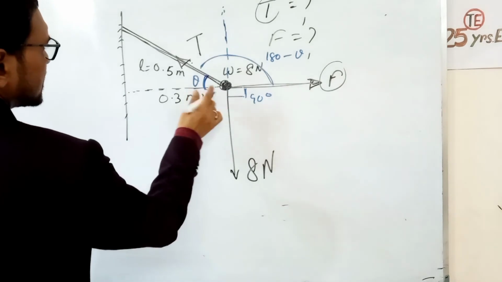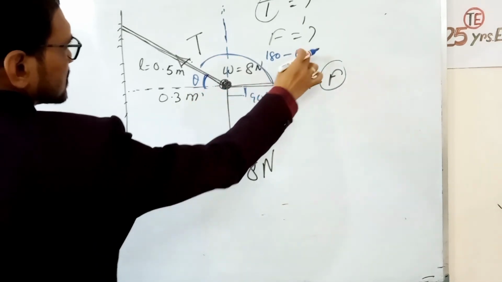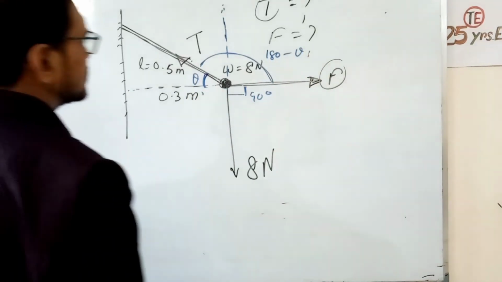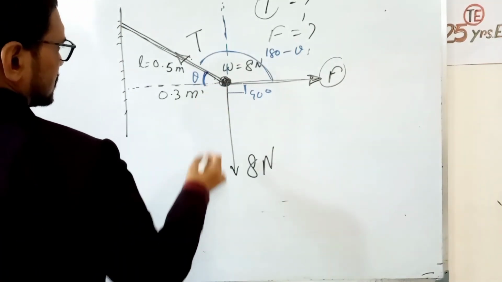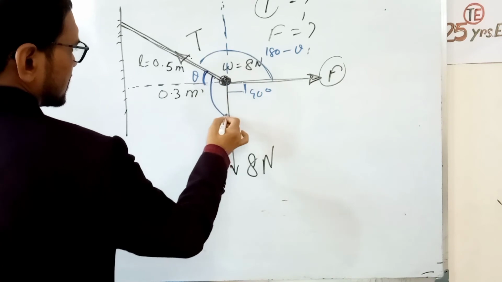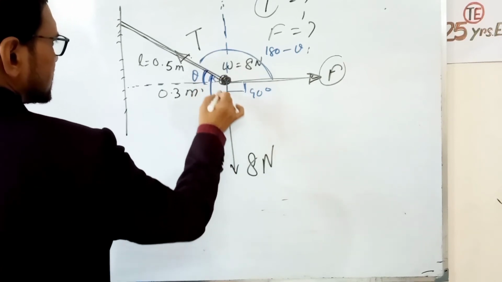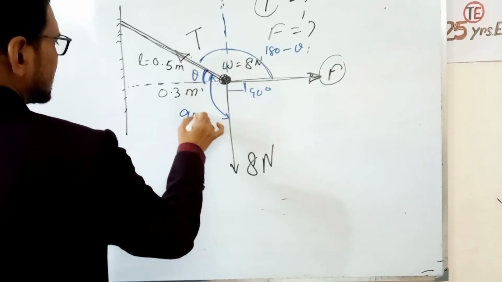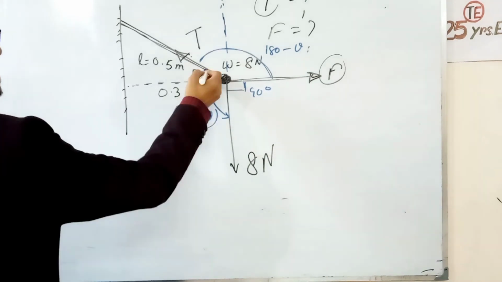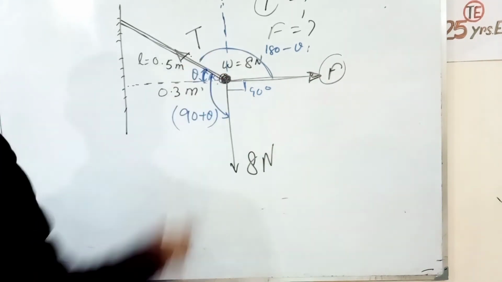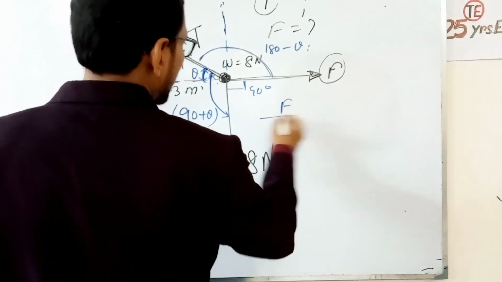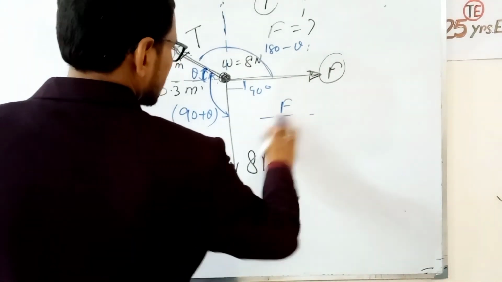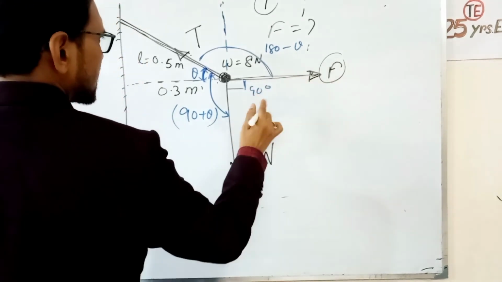And what is this angle? If this angle is theta, then this angle is 90 plus theta. So we can apply Lamy's theorem.